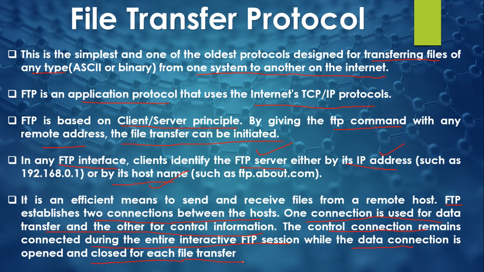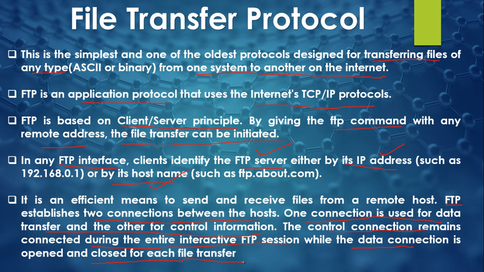When you want to transfer a file, at that moment the data connection opens. After your file transfer is complete, the data connection is closed, but the control connection remains active during the entire FTP session, which means until you log out from the FTP session. Suppose I open the FTP connection, then the control connection is activated.